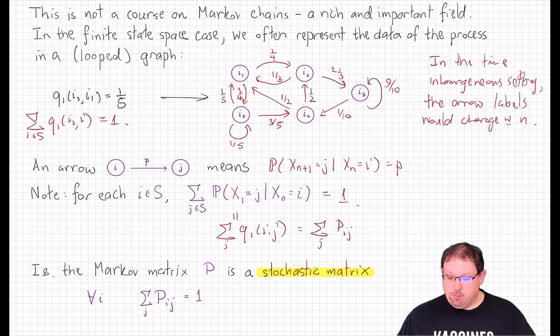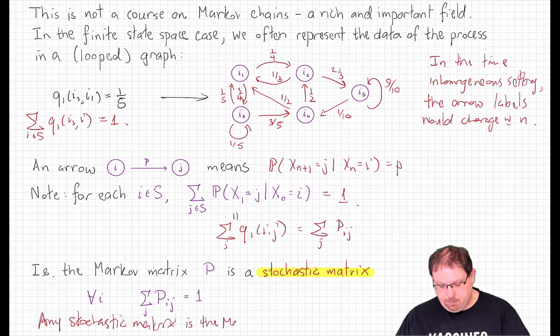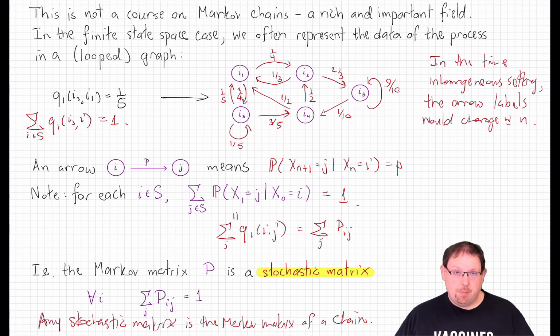And, restating what we said just a moment ago, any stochastic matrix is the Markov matrix of a time homogeneous Markov chain by the Kolmogorov extension theorem. So at a high superficial level, that's the whole story on discrete time, discrete space Markov processes.